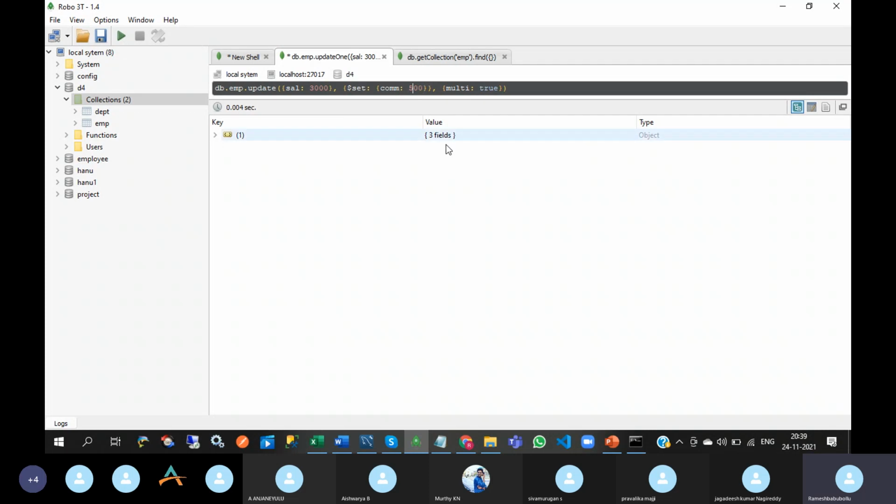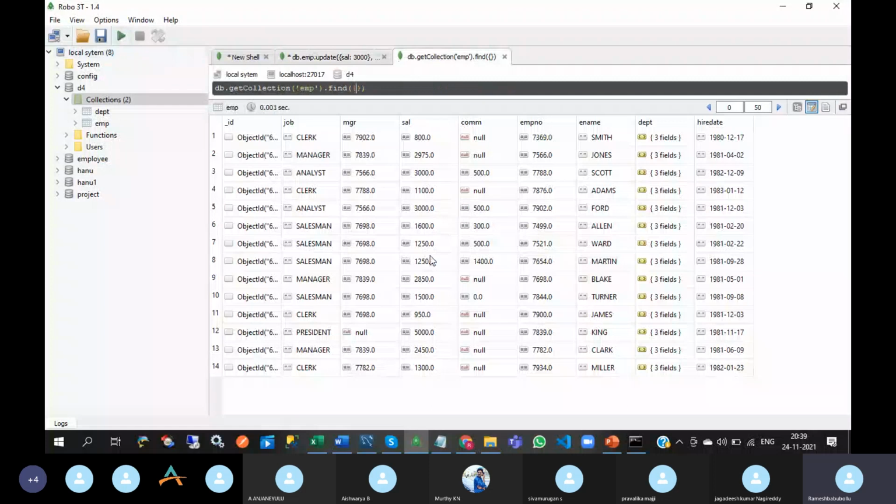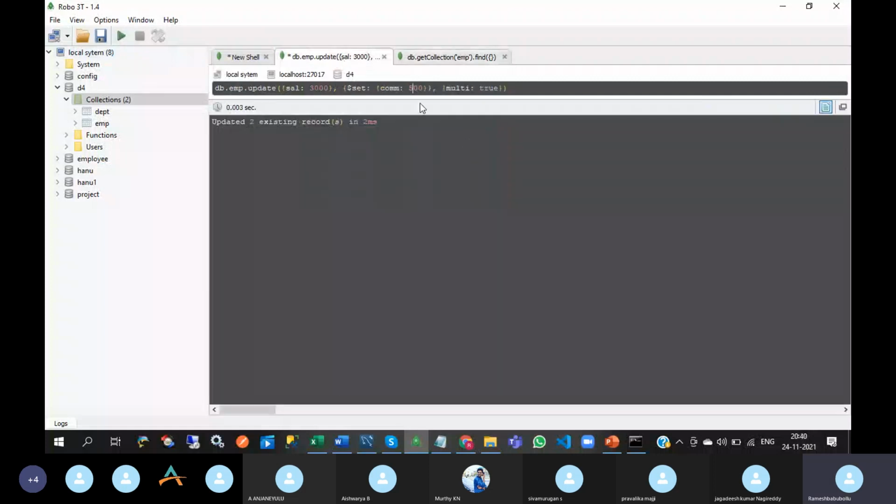Like 500. See this, 500 is updated for 3000. But you need to use multi true. Generally in real time we go for update many only. Whenever you are trying to update multiple records, you prefer update many.